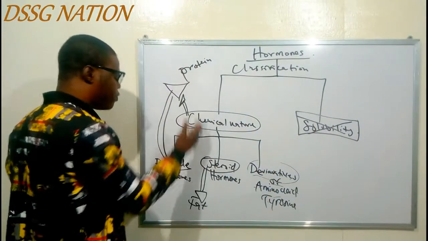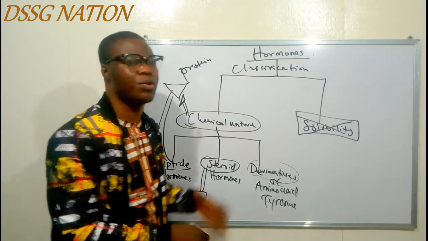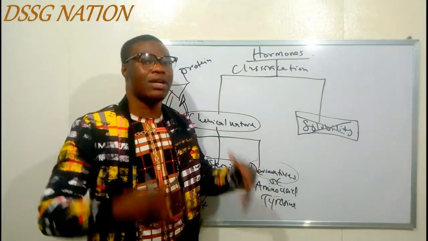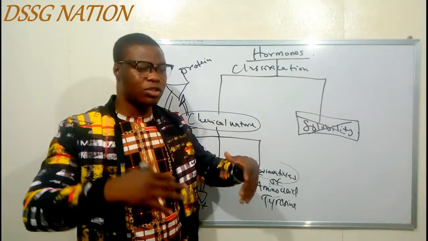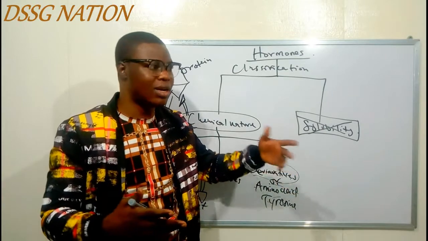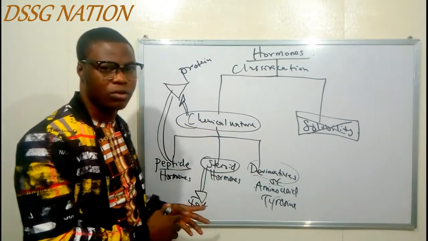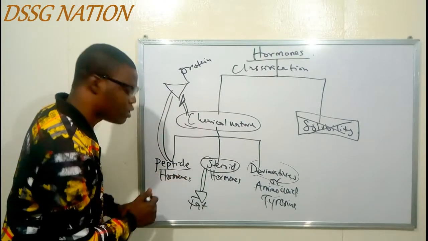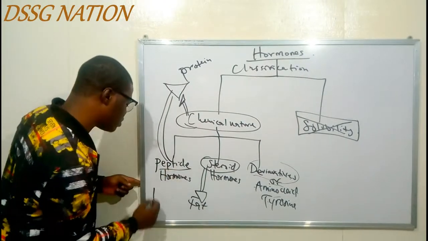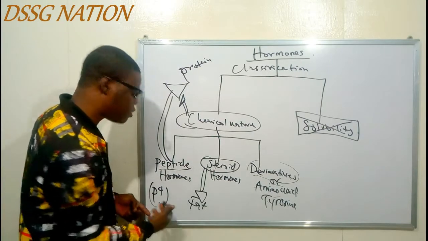Now, we have an example of peptide hormones. One of those things that used to bring about confusion in the endocrine system is trying to place your hormone, trying to classify it, like which ones are steroids, which ones are peptide. So just to do that, you can follow this acronym I'm about to give to you. Under the peptide hormones, the acronym is P raised to power 4, although you can still have more than that. So what does P raised to power 4 mean?